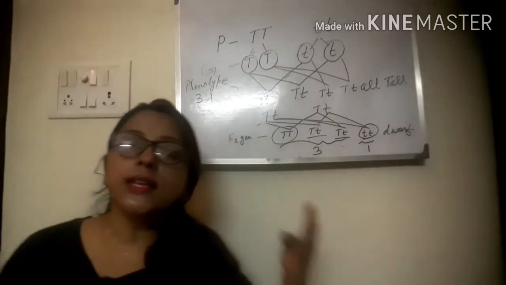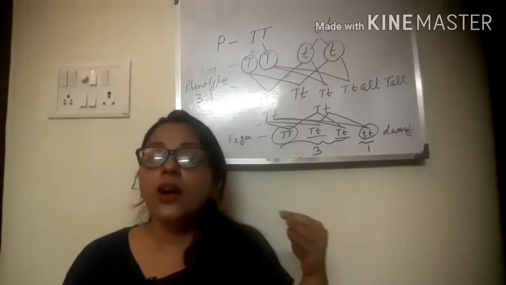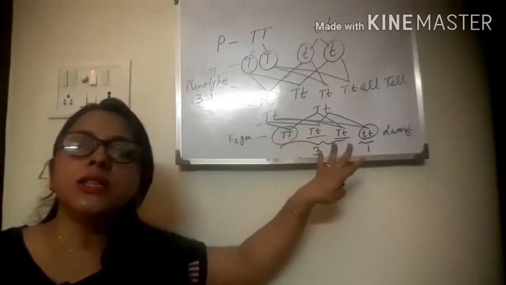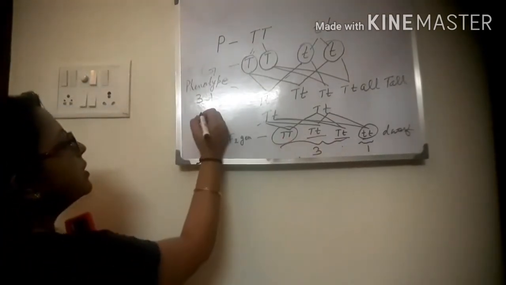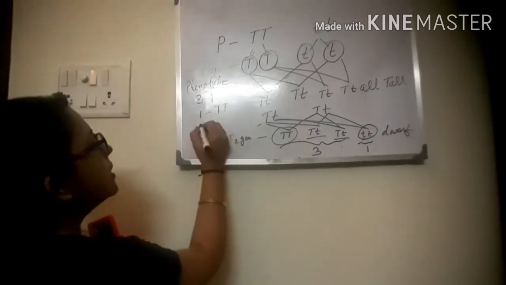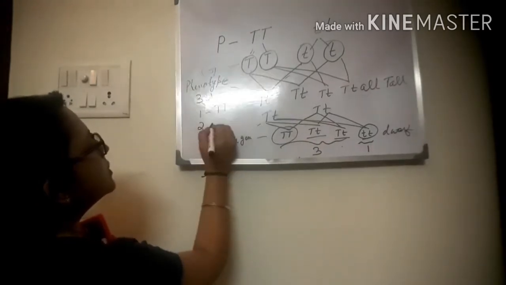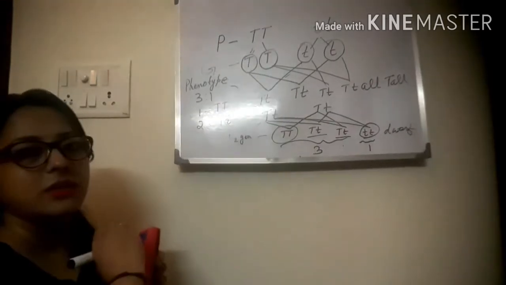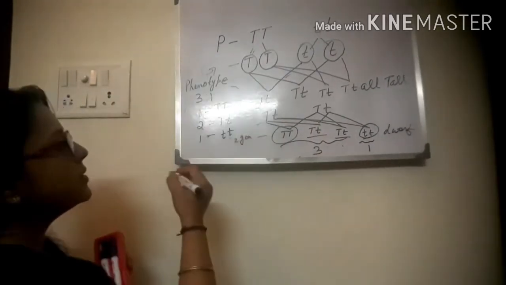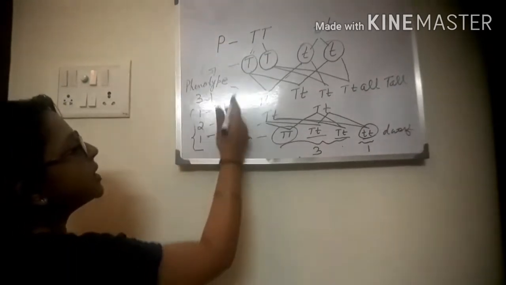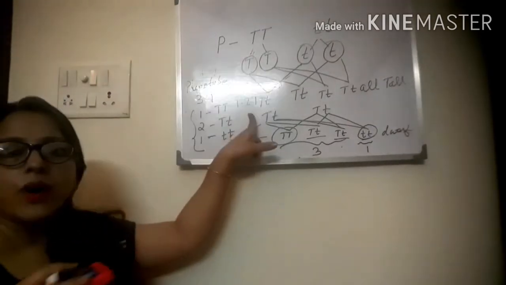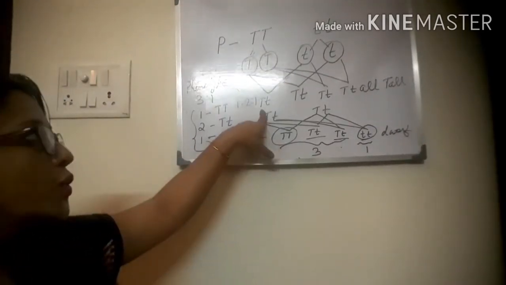Now the genetic constitution. What is genetic constitution called? Genotype. So what is the genetic constitution here? One is all tall, capital T capital T. Then two, capital T, small t. And one only small t. So what is the genetic ratio here? 1:2:1.